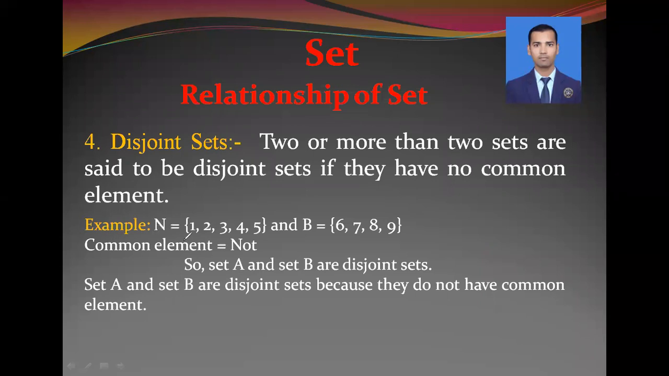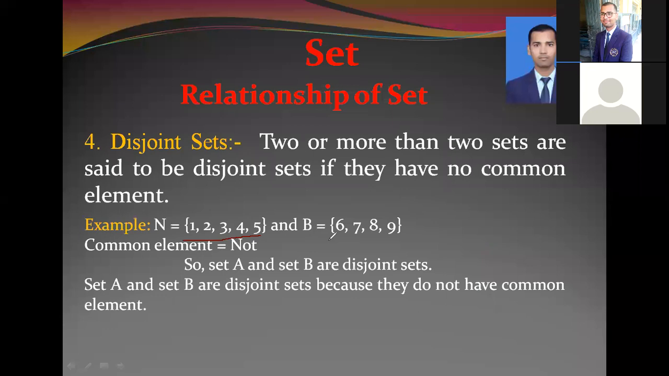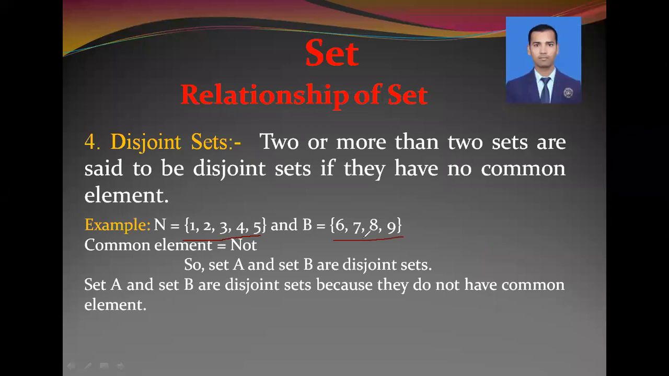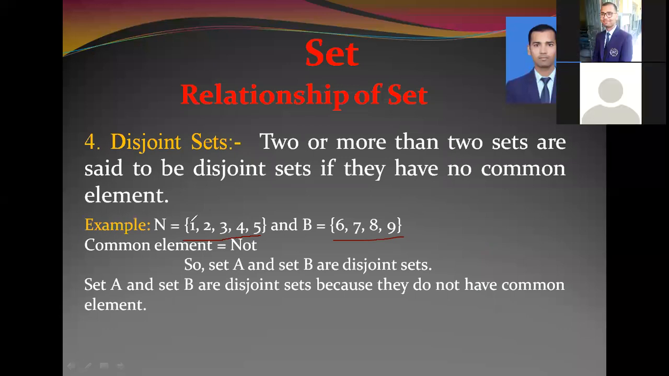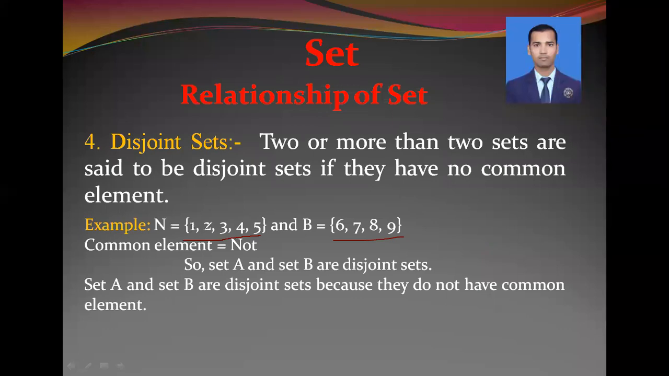For example, we have here A is equal to 1, 2, 3, 4, 5. These are the elements of set A. In the same way, set B is equal to 6, 7, 8, 9. Just compare their elements, whether they are matching or not. So you can see here, in set A, there are 1, 2, 3, 4, 5. In the same way, in set B, there are 6, 7, 8, 9, which are not similar to each other. That's why common element is equal to not available. So set A and set B are disjoint sets.